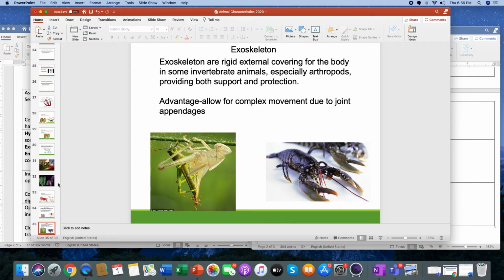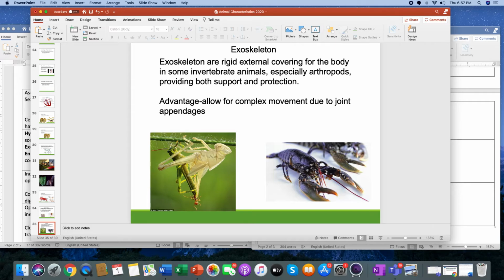So, the exoskeleton. The exoskeleton is a rigid external covering of the body that some invertebrate animals have, especially arthropods, that provides both support and protection. Advantage: it allows for complex movement due to jointed appendages. If you think about how a crab moves, it doesn't move like you and me. It doesn't put one arm in front of the other.